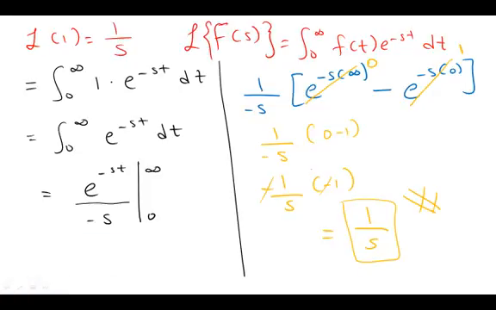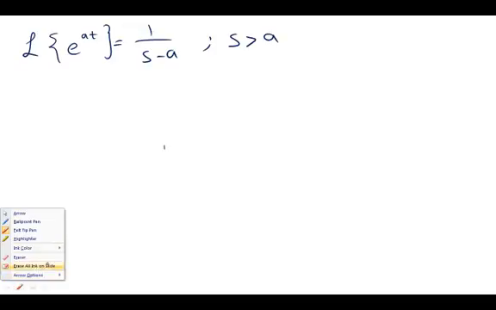Now let me give you another proof. Let's prove that Laplace of e to the power of at equals 1 over s minus a. Here s is supposed to be greater than a. Again, I'm going to go through the same steps.